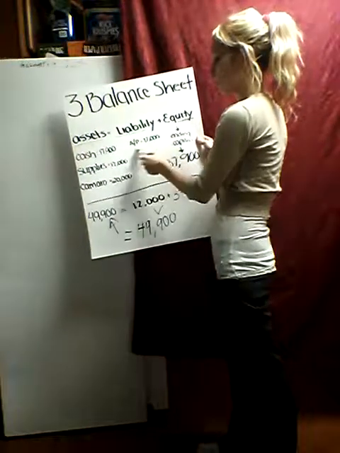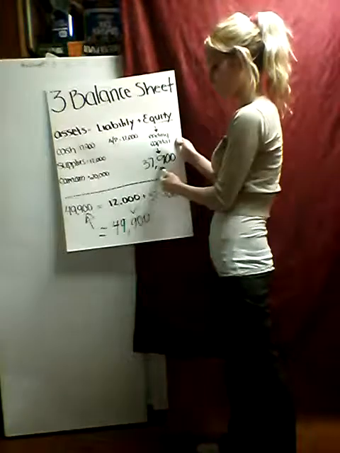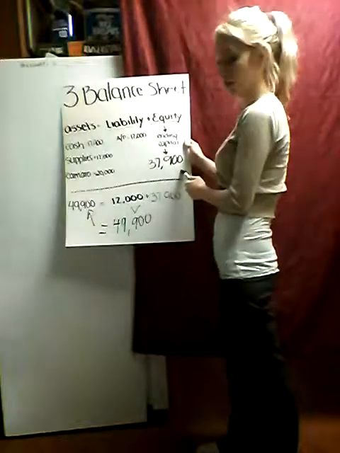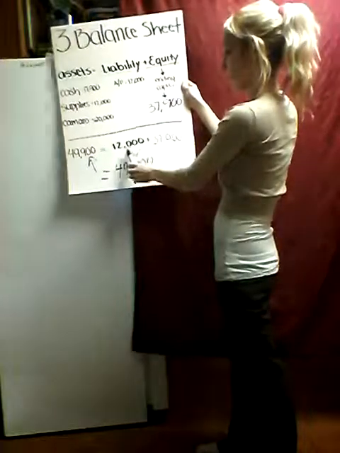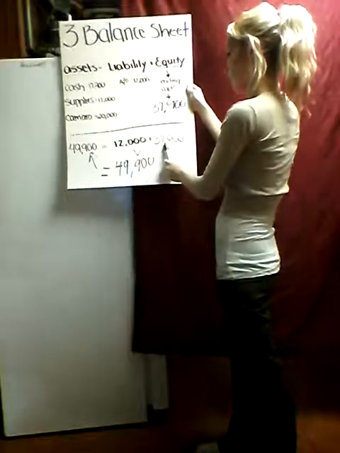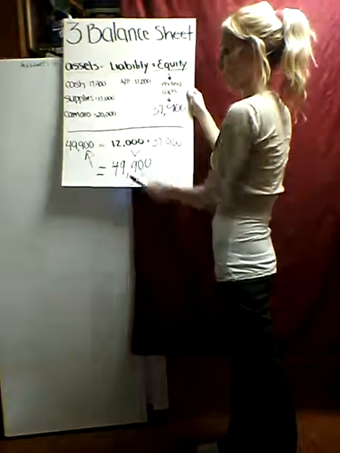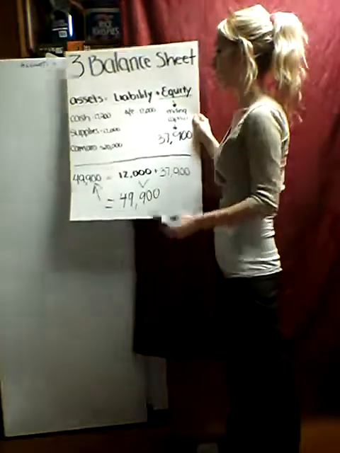That gave us 12,000 accounts payable. Equity was on our step 2, and that was 37,900, like we had talked about. So if we add the liability and the equity, we get 12,000 plus our 37,900, which brings us to 49,900, which is equal to our asset amount if these 3 are added.